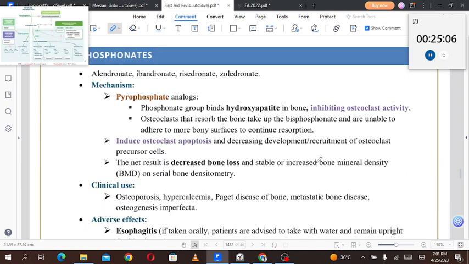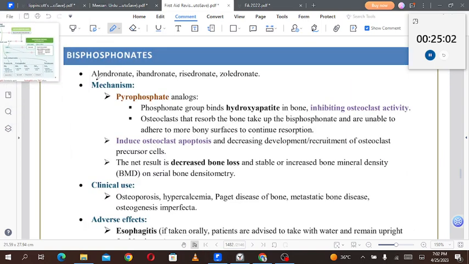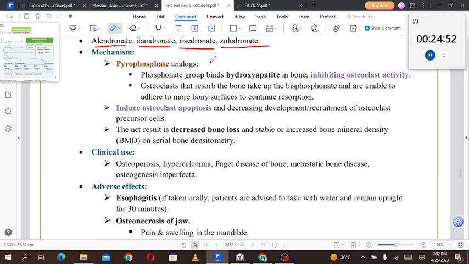Then we'll talk about the bisphosphonates. Bisphosphonates include alendronate, ibandronate, risedronate, and zoledronate. So the dronate drugs are bisphosphonates. Mechanism: they are pyrophosphate analogs. The phosphate group binds to hydroxyapatite in the bone, inhibiting osteoclast activity.